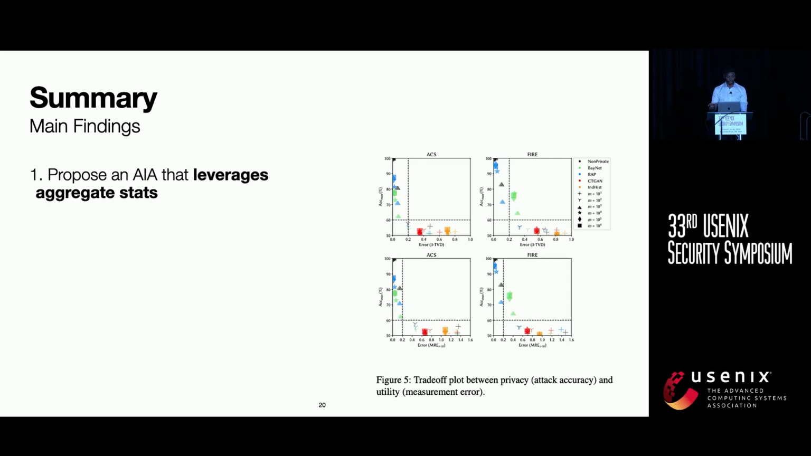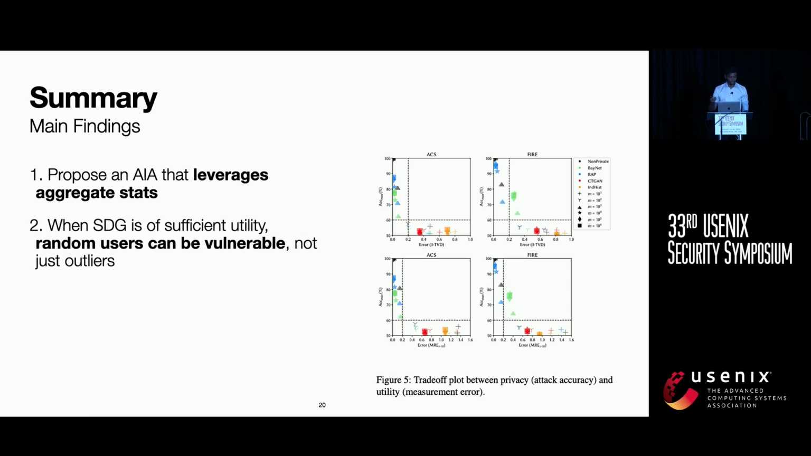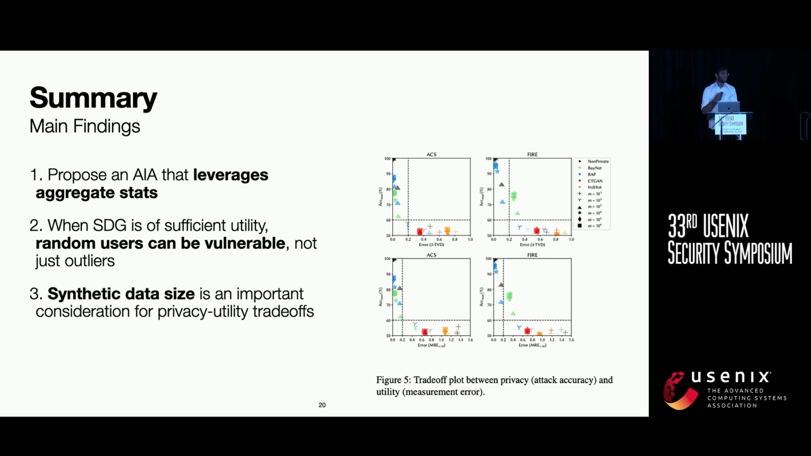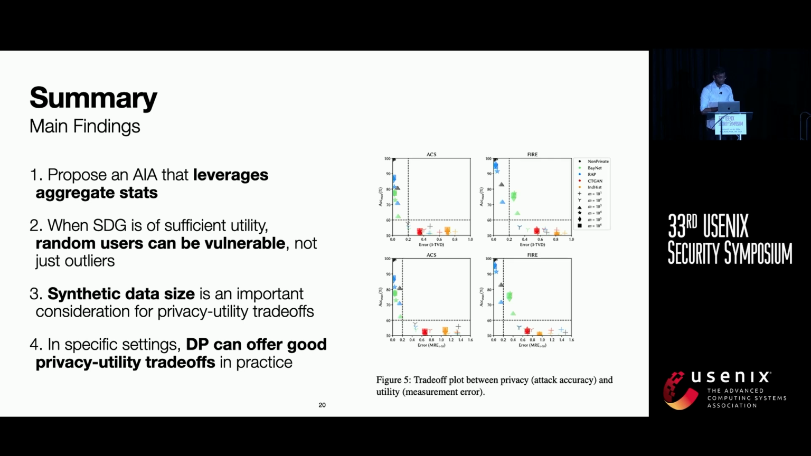So in summary, our main findings are as follows. Firstly, we propose a new attribute inference attack on synthetic data that leverages aggregate statistics instead of relying on the memorization of whole records. Secondly, we find that when synthetic data is of sufficient utility, even random users can be vulnerable, not just outliers. Thirdly, we identify synthetic data size as an important consideration for privacy utility trade-offs, and this has not been looked at much in past work, and we encourage data analysts to look into this in the future. Lastly, we find that DP can offer good privacy utility trade-offs in practice, although in limited settings, and practitioners have to do a case-by-case analysis on whether DP is a good fit for them.